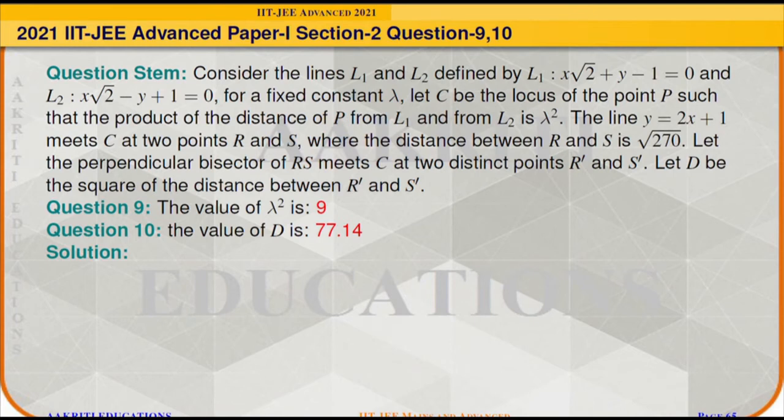The line y is equal to 2x plus 1 meets C at two points R and S, where the distance between R and S is root 270. Let the perpendicular bisector of RS meet C at two distinct points R dash and S dash. Let D be the square of the distance between R dash and S dash. Then we need to find the value of lambda square and D.